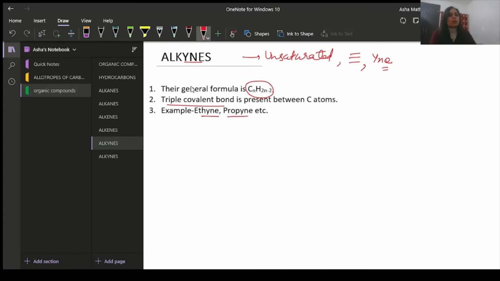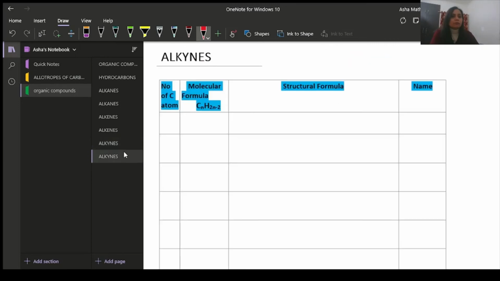Okay. So in the alkyne also we will try to make the molecular and the structural formula. Number of carbon atoms 2. Again in this also, from 1 we cannot start, because in 1 we cannot make a triple bond. 6 and here 7. Now it is CnH2n minus 2. So C2H, 2 into 2 minus 2.